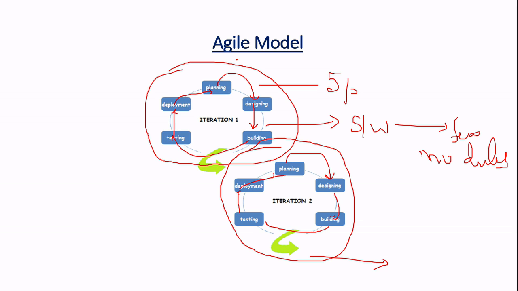It does not focus on the documentation part. It emphasizes collaboration of customer and developer throughout the project. The customer is a part of the development process in the agile model. It focuses on preparing a finished project as early as possible rather than documenting the software.